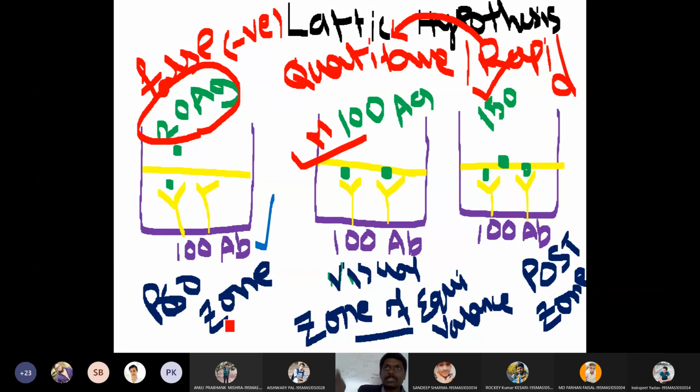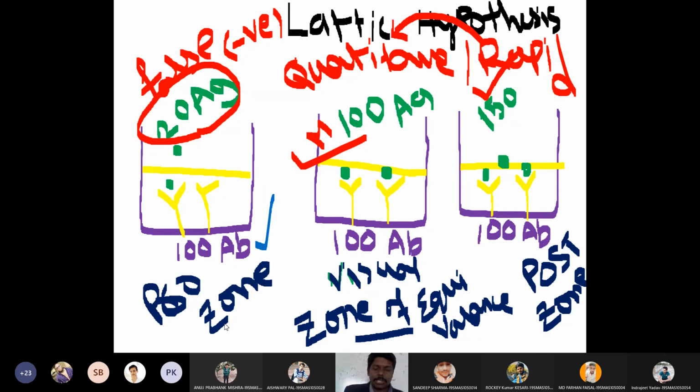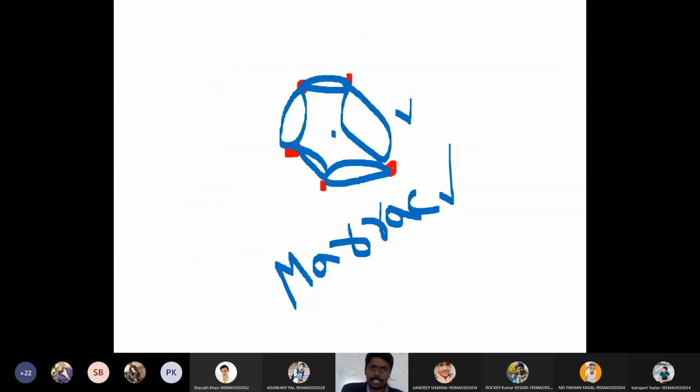Then the postzone is the zone of antigen excess. In the postzone we will have more antigens. In case of prozone we will get false negative tests, so in order to overcome that, we need to dilute the samples. That is all about the significance of prozone, and why we get a visible reaction: because of the formation of lattices among the antigens and antibodies. That is why it is called the lattice hypothesis, and this concept was introduced by Marrack, so it is also called the Marrack hypothesis.